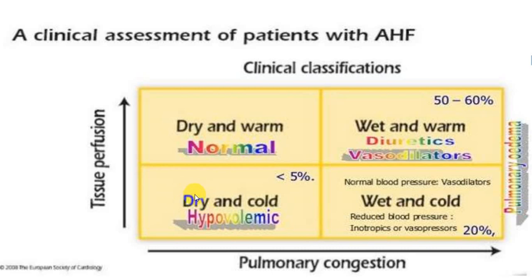If lungs are dry and skin is cold and clammy, meaning the person is having severe hypotension, usually you will come across this in less than 5% of people. It is called dry and cold. If lungs are flooded with water, that is pulmonary edema is there, and peripheral circulation is still maintained, it is 50 to 60%, it is called wet and warm.